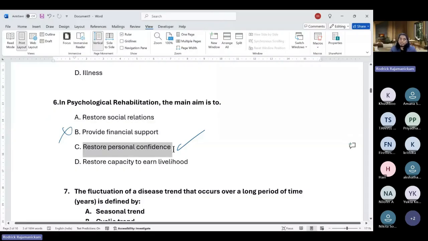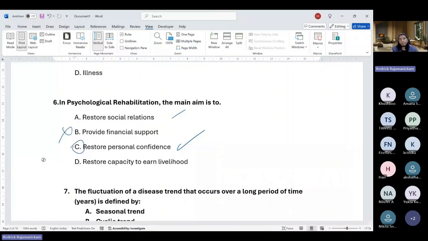Restoring personal confidence is also part of rehabilitation in terms of self-esteem and things like that. And D is not necessarily always true, but we also work on it as a part of vocational training. So I would say it's either A or C. D is also likely to be correct, but if you consider the main aim, it should be A or C. Okay, so the answer key goes with C, but I would say even A kind of works.